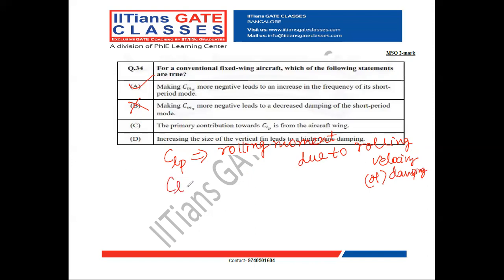So CLP is given as dou CL by dou of pb by 2V infinity, where CL is the rolling moment coefficient, and p is the rolling velocity.